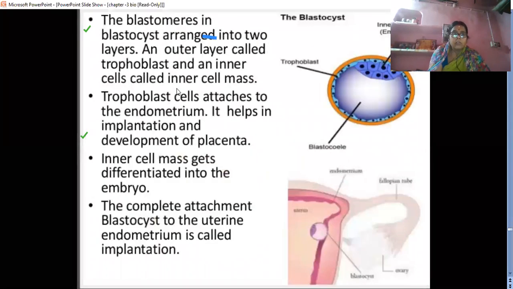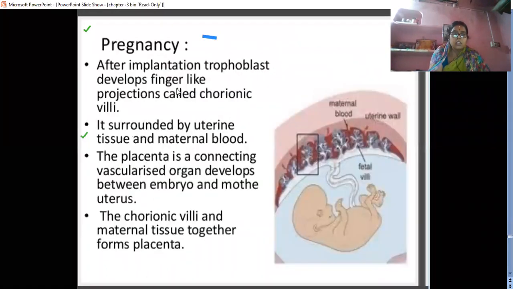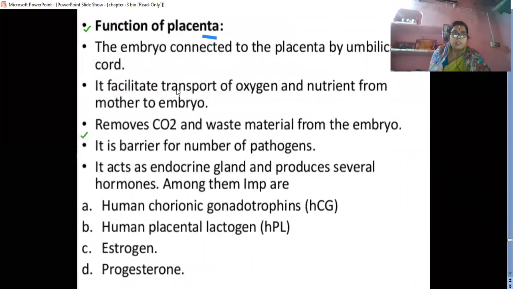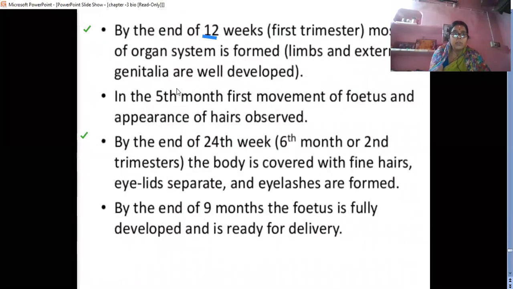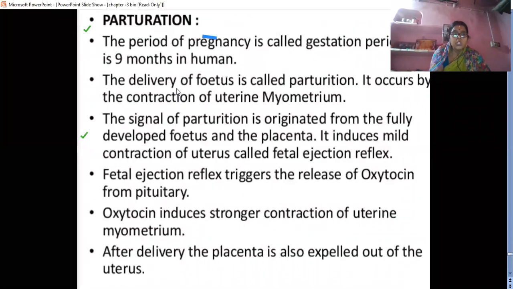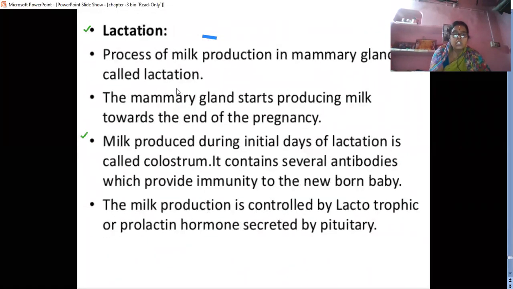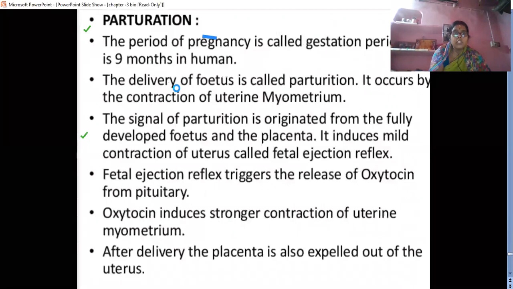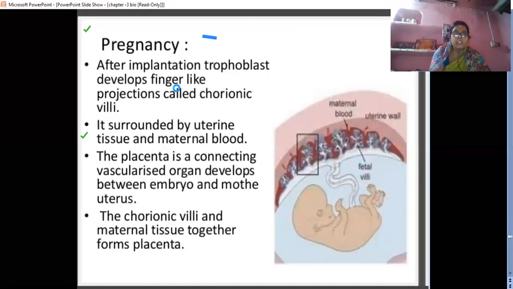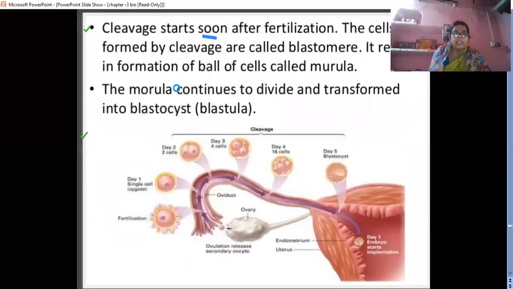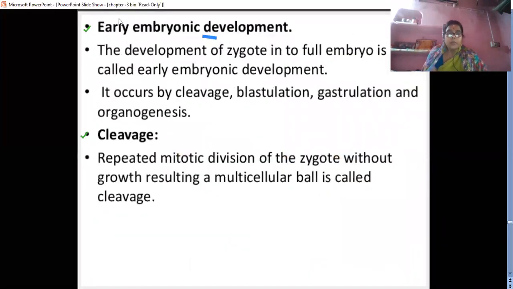and let's talk now about the cleavage, then pregnancy and function of placenta, human embryonic development, organogenesis, parturition, and lactation. These are the post fertilization events. Let's take them one by one. The first post fertilization event is cleavage or embryonic development.